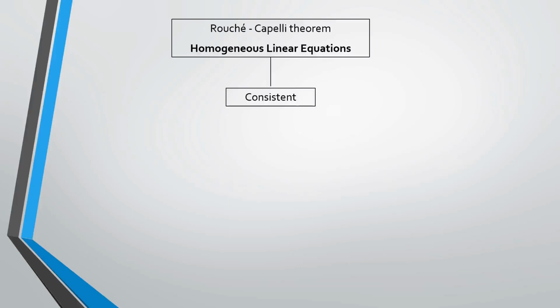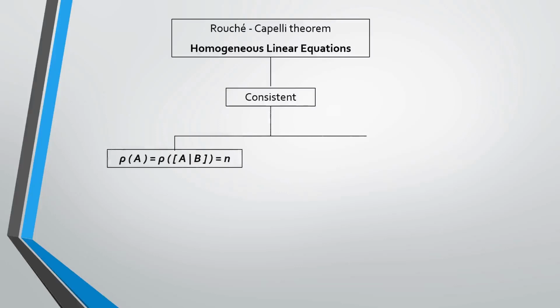At that time, we are having two conditions. First one is if rank of A is equal to rank of [A|B] equal to n. Here n represents the number of unknowns.